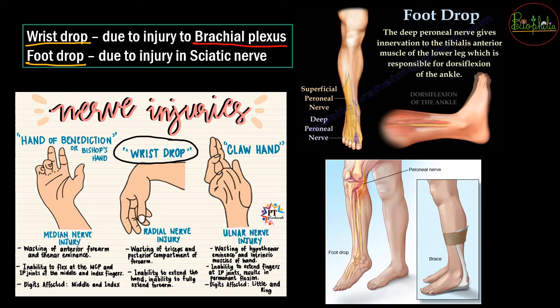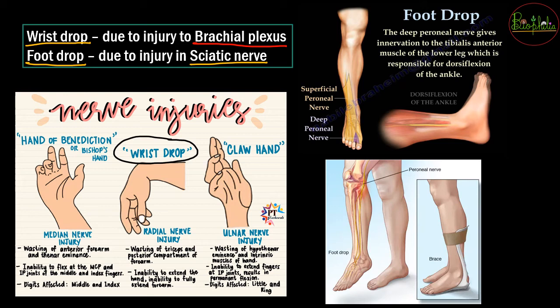He will not be able to lift like a normal man. He will drag it onto the ground, and that can be one of the symptoms, or you can say one of the signs that will help you to understand that the person has either gone through an injury in the sciatic nerve. So you can see here different images that will help you to understand the different nerve injuries.